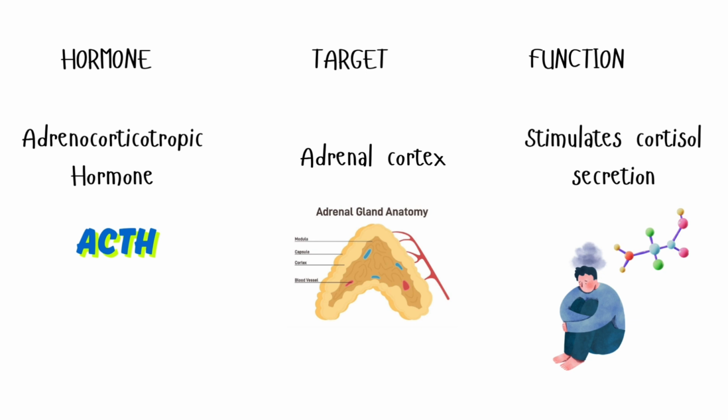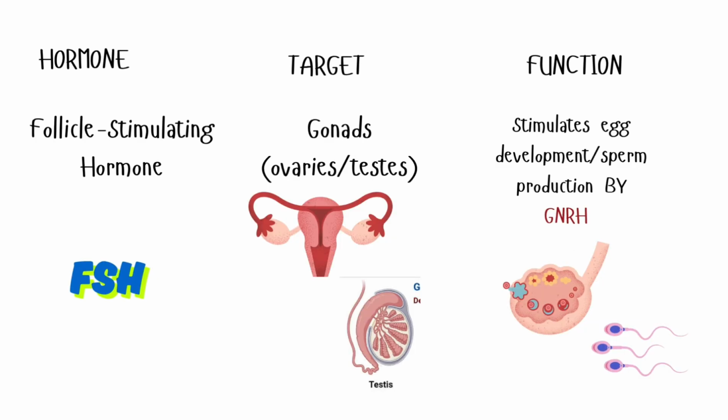stress. Fourth is follicle stimulating hormone, FSH, which is regulated by the gonadotropin releasing hormone, also known as GnRH. In females, it stimulates egg follicle development, and in males, it stimulates sperm production.